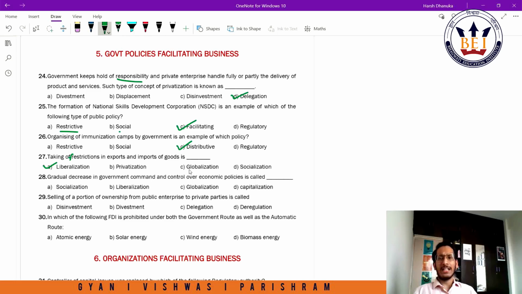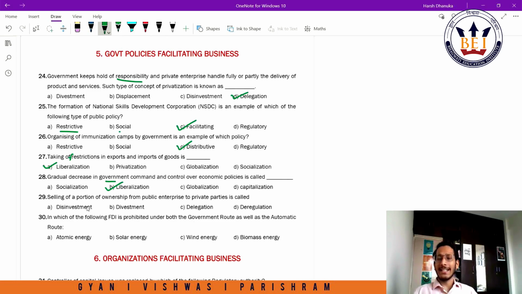Gradual decrease in government command and control over economic policies is called when the government stops interfering and reduces its control over economic policies, right? If they hand over things to private companies, then you would have selected the answer privatization, right? There's nothing called socialization. LPG were the only three buckets of 1991 reforms. So the answer here would be liberalization, because government is relaxing some norms and has less interference, right?